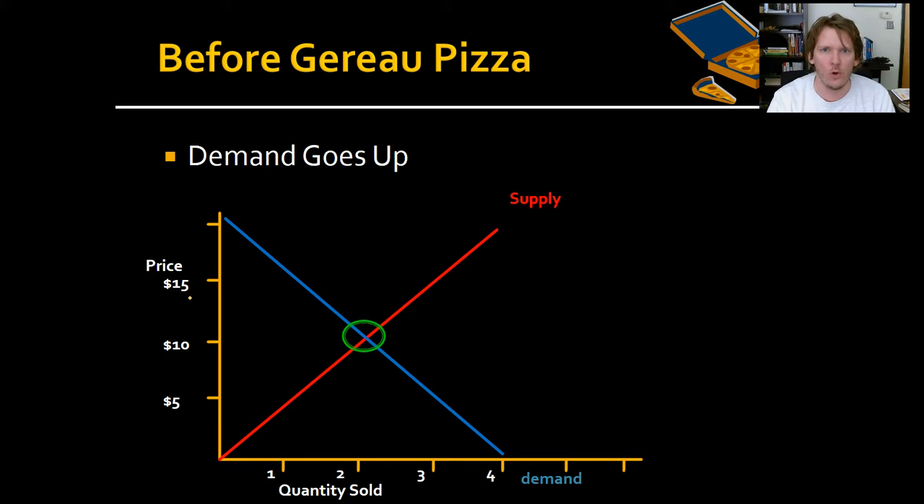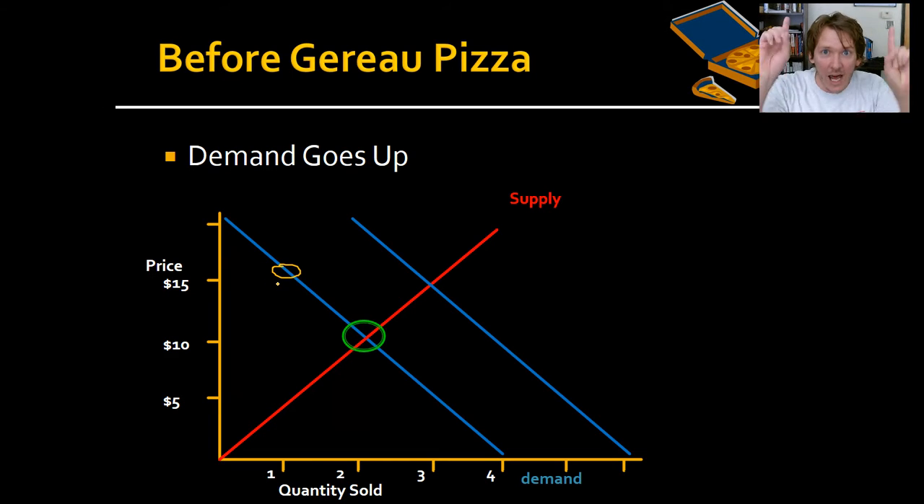Which curve are we going to move? You know which curve you're going to move. You have some confidence. We're going to move the demand curve, which is the blue one, up. And so we have moved it up. Before, there was only one person that was willing to pay $15 for a pizza. But now that it's healthy, demand has gone up. People really want it. More people are interested in pizza. Now we have 3 people willing to spend $15 on a pizza.